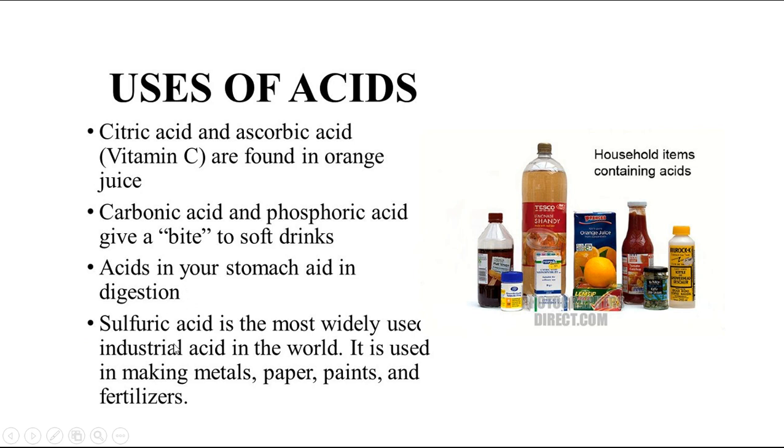Next one, sulfuric acid is the most widely used industrial acid in the world. It is used in making metals, paper, paints and fertilizers. So these are some common uses of acids. Remember, don't forget them.